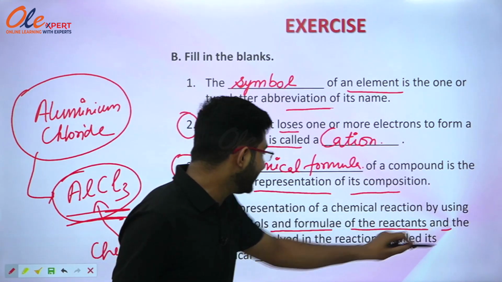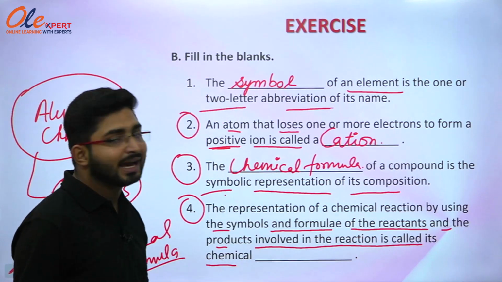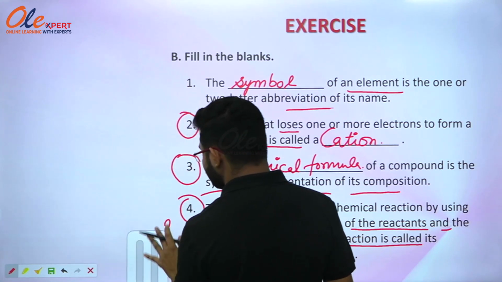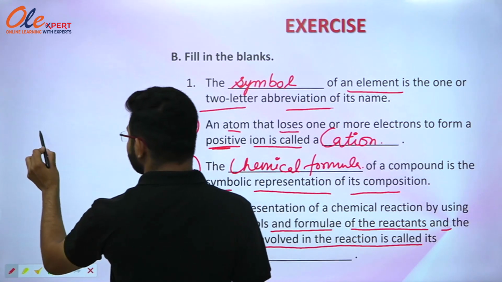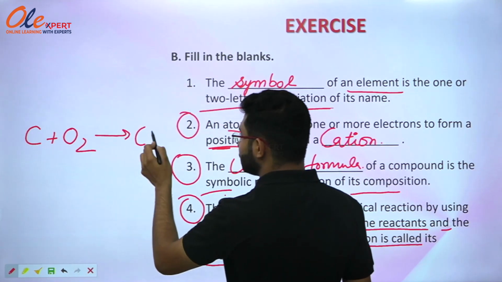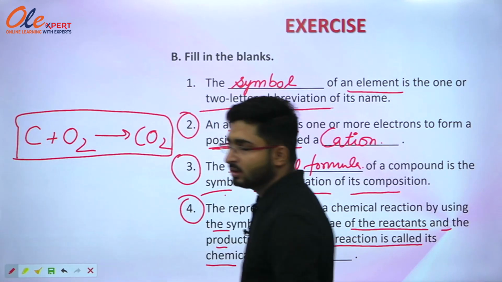Okay. Now the fourth part says that the representation of a chemical reaction by using the symbols and formula of the reactants and the products involved in a reaction is called its chemical dash. So whenever we are representing a chemical reaction, let's just have an example. We are using C plus O2 and it will form CO2. So this is completely known as a chemical reaction. Why?